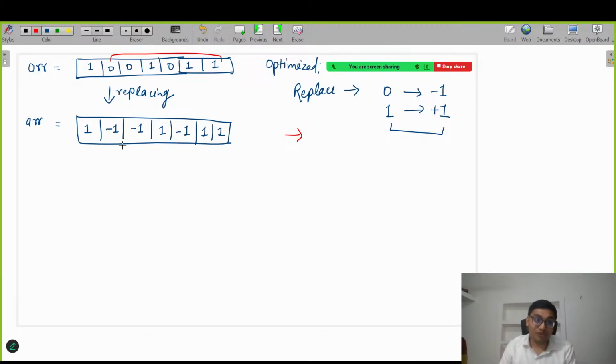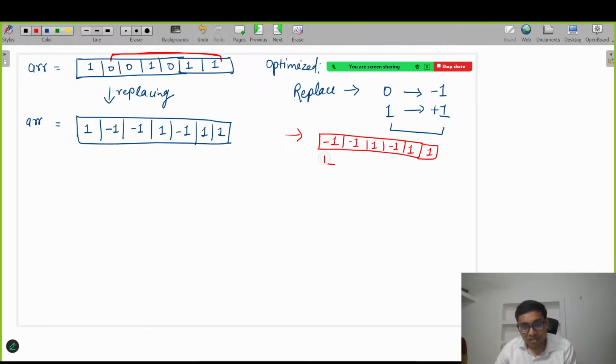But if you sum this particular subarray, just assume this part from here to here, after replacing 0 with -1. So -1, -1, 1. So -1, 1, 1. Right?